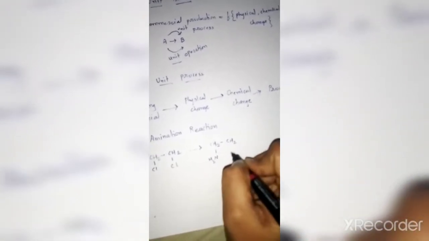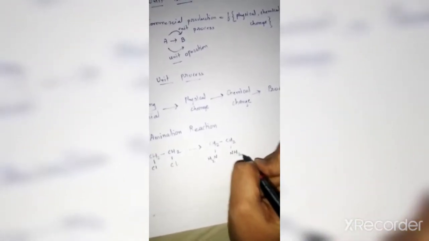In example, first we will see the simple amination reaction. What is this amination reaction? We will see the simple reaction, CH2Cl-CH2Cl, and it gets converted into CH2NH2-CH2NH2. Why is it called amination?